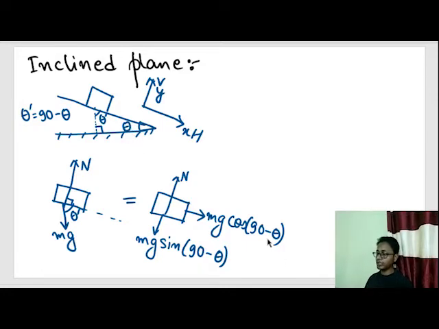So what is cos 90 minus theta? In kinematics I have shown you that trigonometric ratio. Cos 90 minus theta is nothing but sin theta. Similarly, out here sin 90 minus theta becomes cos theta.